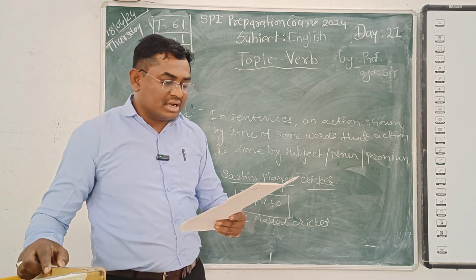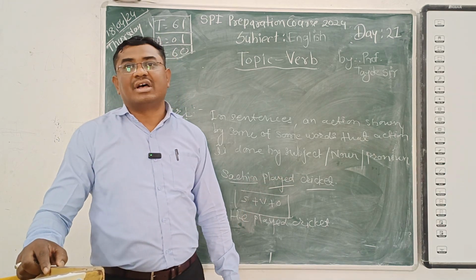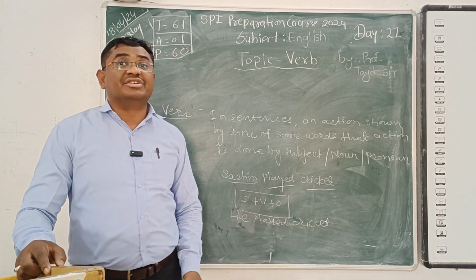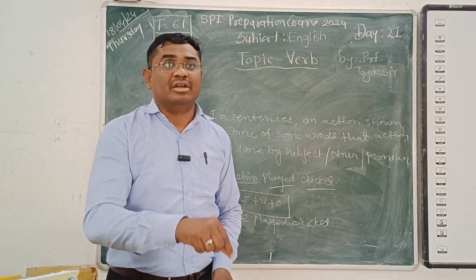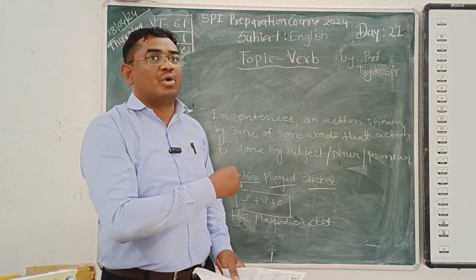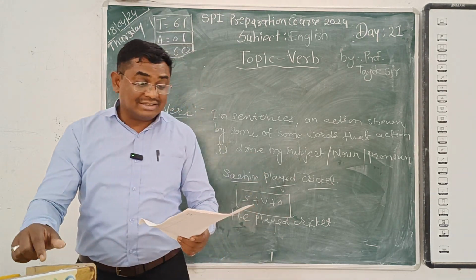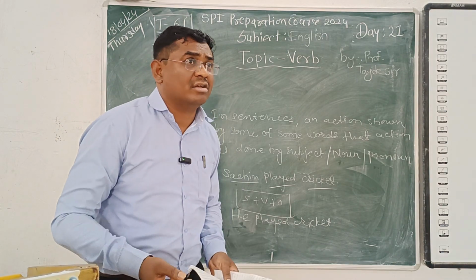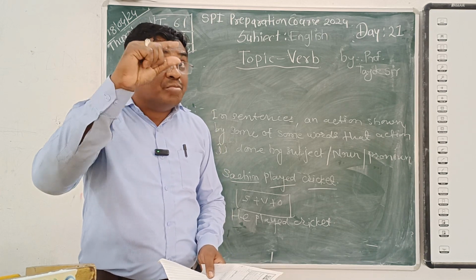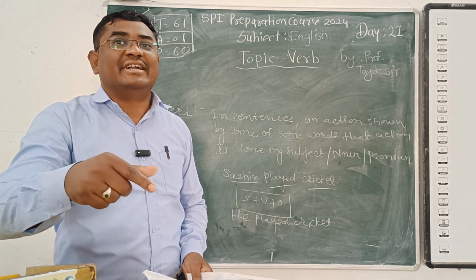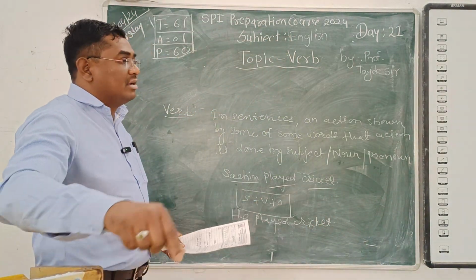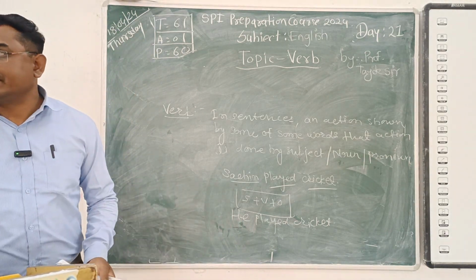Then here, an occurrence or state of being is also mentioned. An occurrence of the subject means what he is doing, whether the motion is mentioned or not, which can also be observed in a sentence, as well as a state of being. State of being means he is sleeping, he is not doing any action, but sleeping means that his bodily appearance is shown in the sentence. That's why we can say it is a state of being. So you can write down this one. You got it?